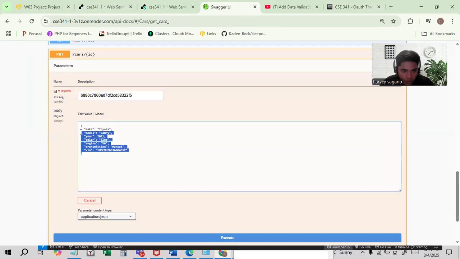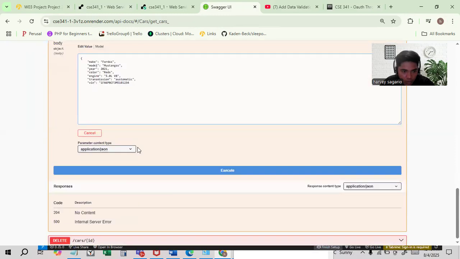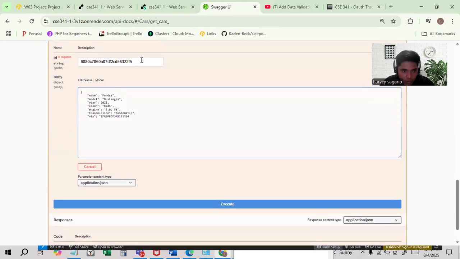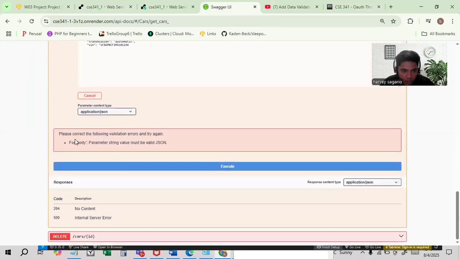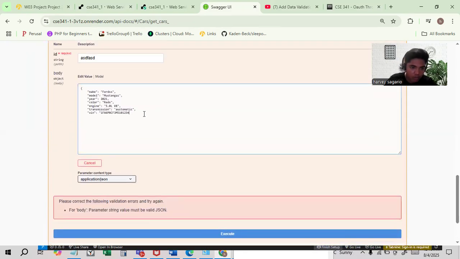So if I will make it something like that, an error transmission, also not only transmission, even just this one invalid. Please correct the following validation. Body parameter string must be validation.